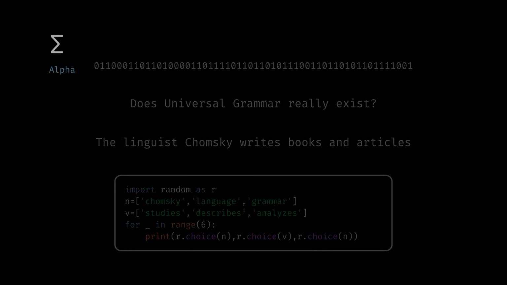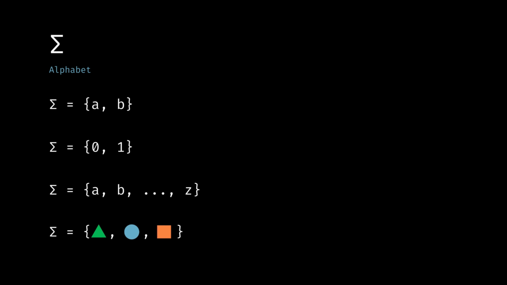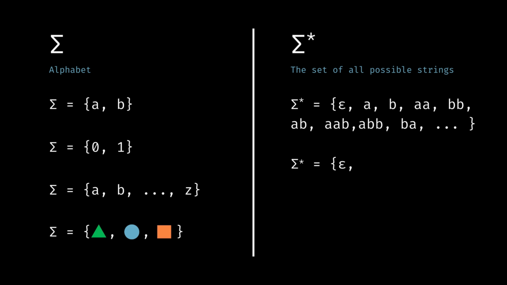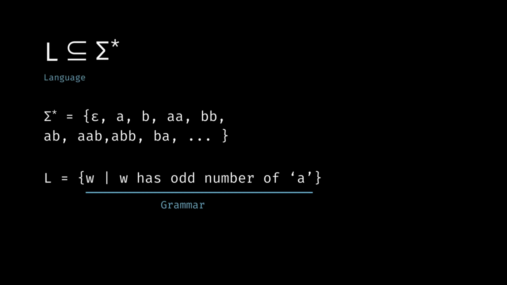What's a language formally? We have alphabets, these are building blocks, and these are sets of symbols. It can contain anything. For example, a binary number system will have 0 and 1. Sigma star is the set of all possible strings that can be generated from the alphabet sigma. But not all of those will be part of a language. A language is a subset of sigma star, but there are rules that tell us which strings are part of the language. Those rules are called the grammar.